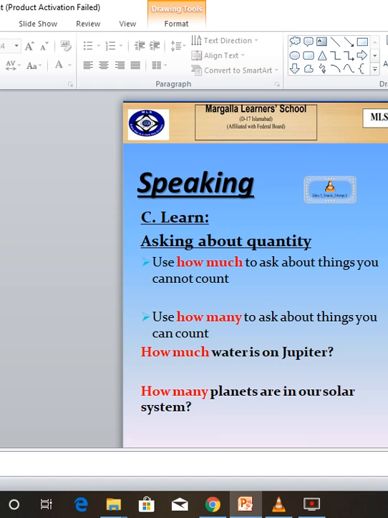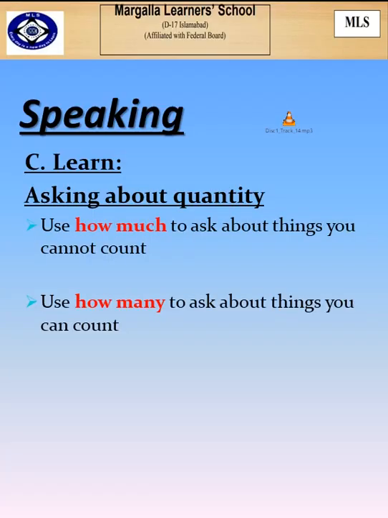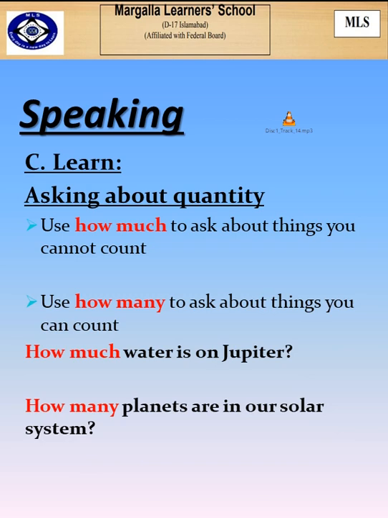Page 22. Speaking. See. Learn. Asking about quantity. Use how much to ask about things you cannot count. Use how many to ask about things you can count. How much water is on Jupiter? How many planets are in our solar system? How many stars does our solar system have? It has one star, the sun. How much water is in our solar system? I'm not sure, but there is a lot of water on Earth.